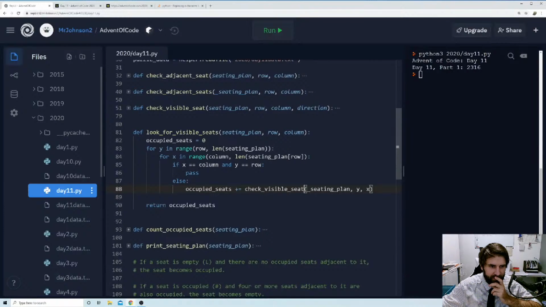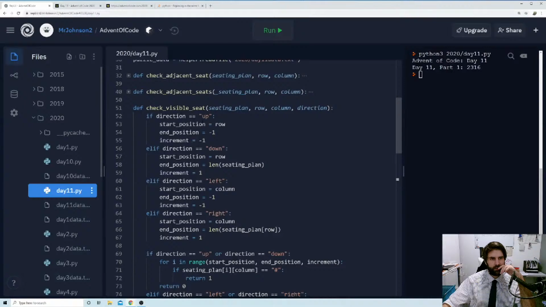Row, we're going to go from row to the length of seating plan. So really, what do we want to do? We want to check our visible seat 4 times, right? And then that's it.